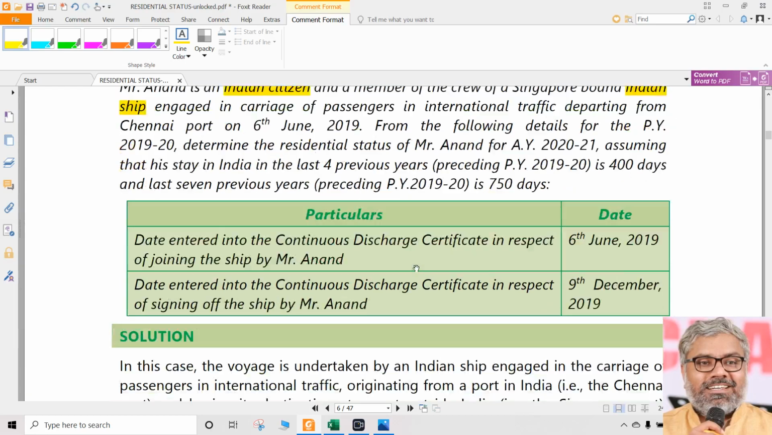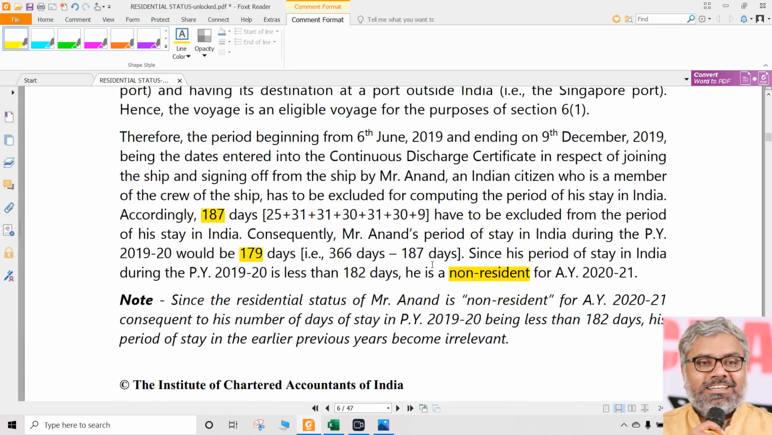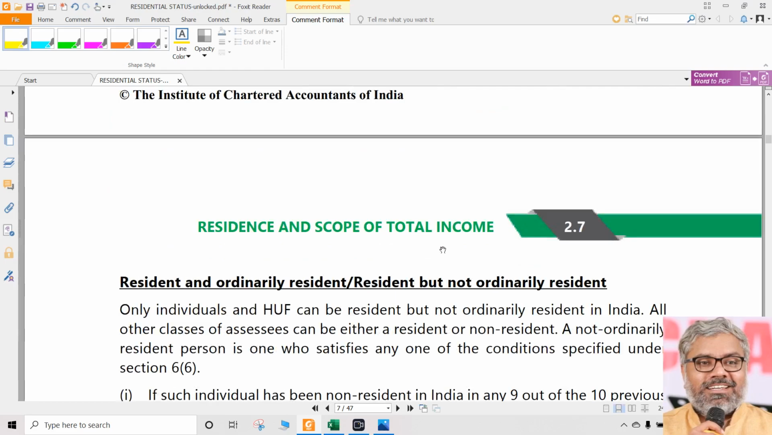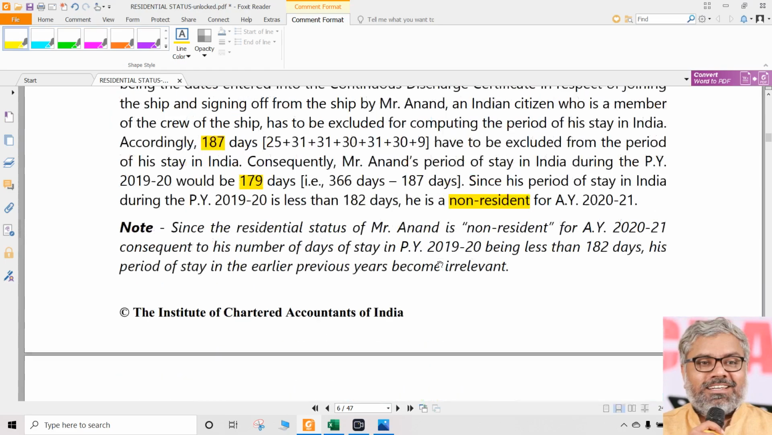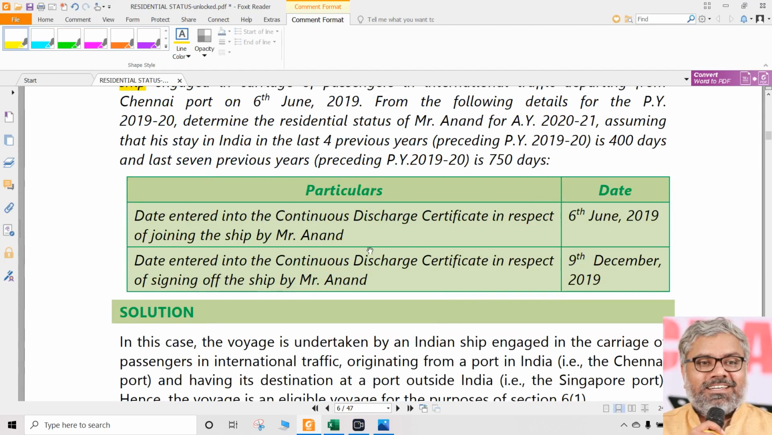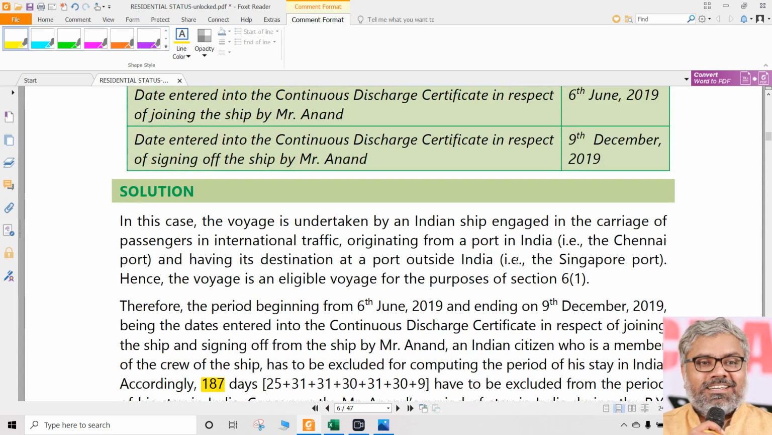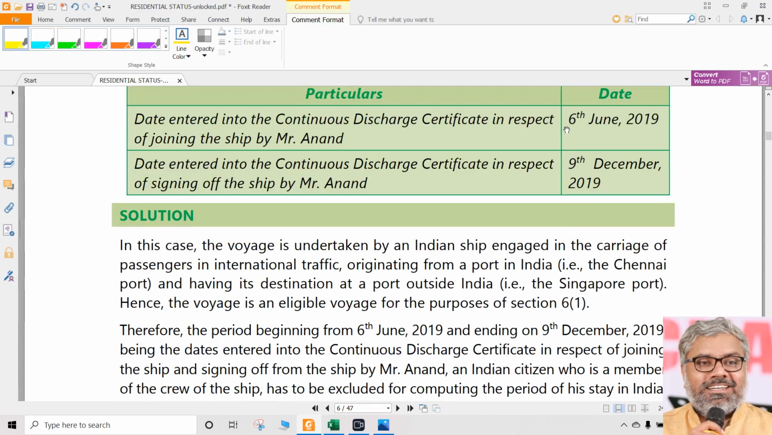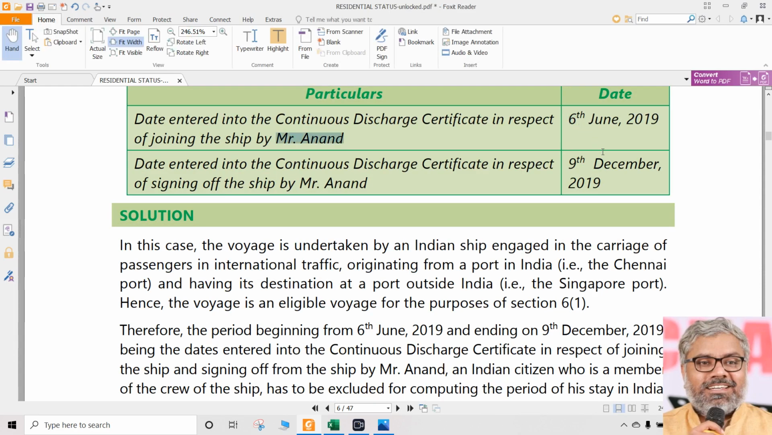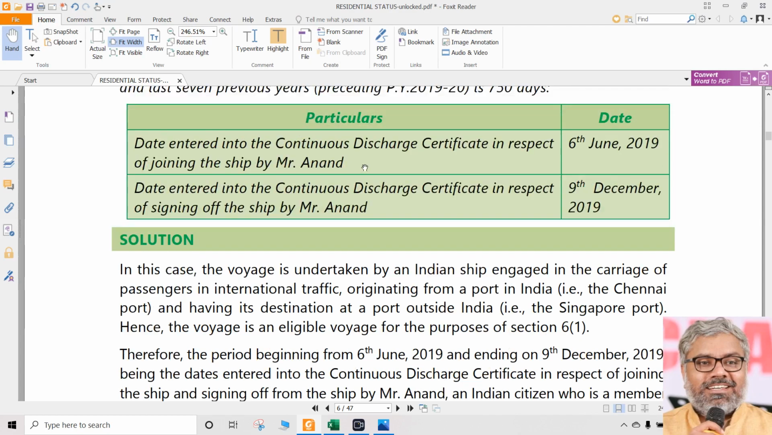And within that, a special case of how to calculate the number of days of stay in India for a person who is leaving on an eligible voyage is given separately, where the continuous discharge certificate matters. The number of days of stay in India in that case will be excluded by the period between the entering of the name of that person in the continuous discharge certificate and the date entered by signing off the ship in the continuous discharge certificate. Like that you can calculate.